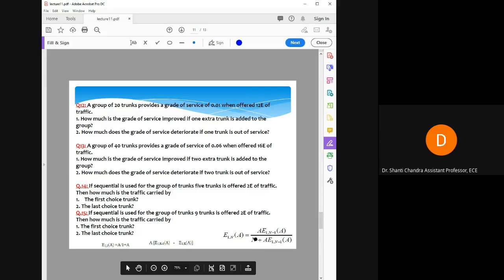Then again n: here you are using 21, so n minus 1 is 20, and A is 12 with E1,n-1(A), which is the grade of service for 20 trunks. Just put the values in this expression and you will get the answer. This is the relation between the grade of service when sequentially adding trunks. This formula we derived in our previous lectures.